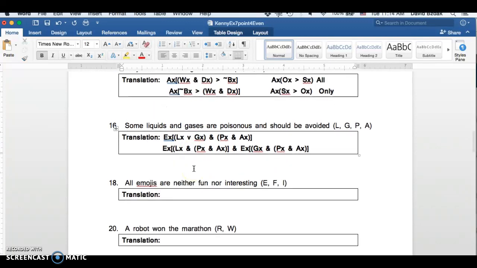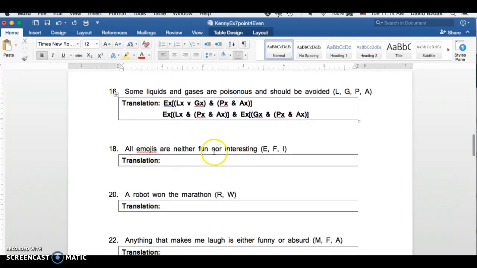Right? Okay, so 18, all emojis are neither fun nor interesting. So for all x, it's universal "all," such that x is an emoji, then x is neither fun nor interesting. So "neither nor," remember, is not "either or." So if it's an emoji, then it's neither fun nor interesting. Not "either or."